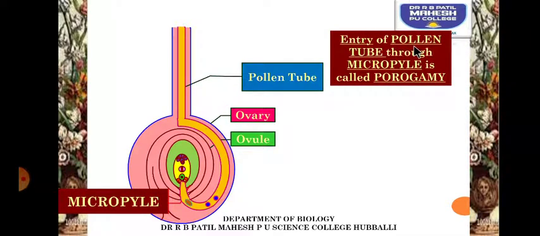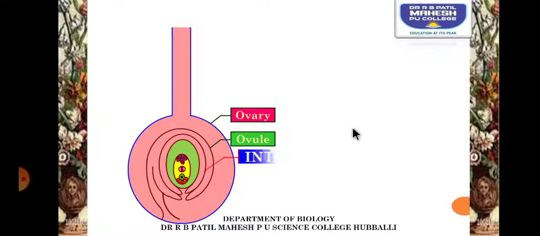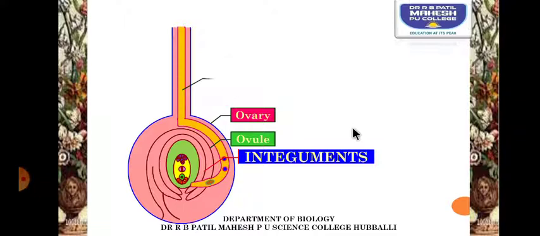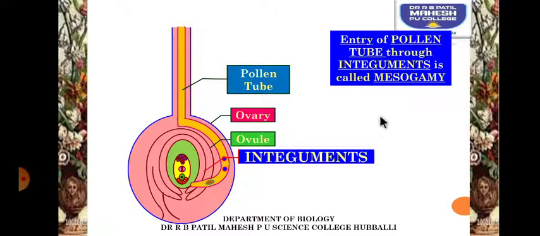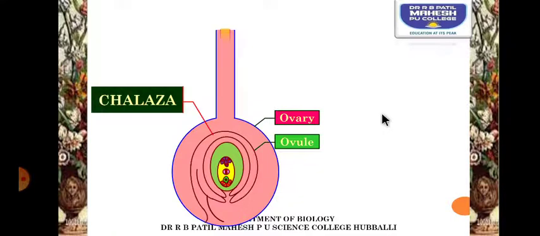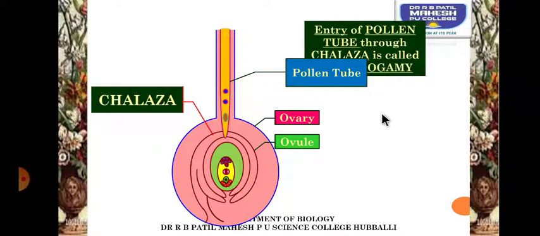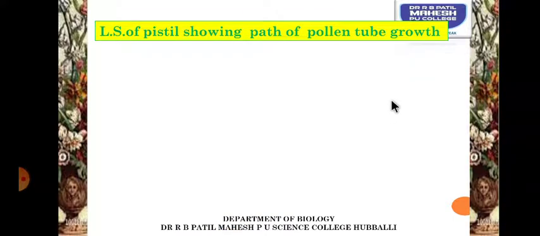Entry of the pollen tube can occur in three different ways. That is through the micropyle. If the pollen tube enters there, then it is called porogamy. If the pollen tube makes its entry through the integuments, then it is called mesogamy. If the pollen tube enters through the chalaza, see the picture, then it is called chalazogamy. But most of the time the pollen tube will make its entry through the micropyle.